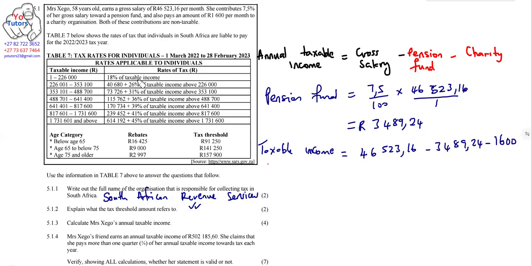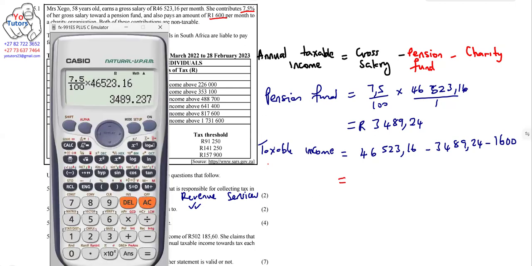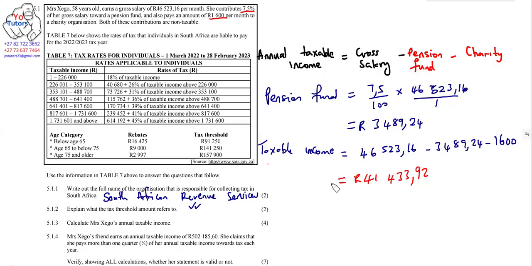So you have your charity here, and also you have the 7.5% there. Now, what do we get from there? Let's see what we get. Okay, so here we get 41,433.92.